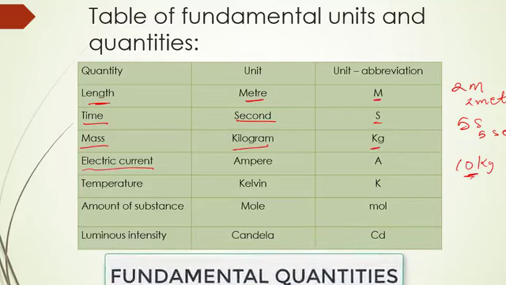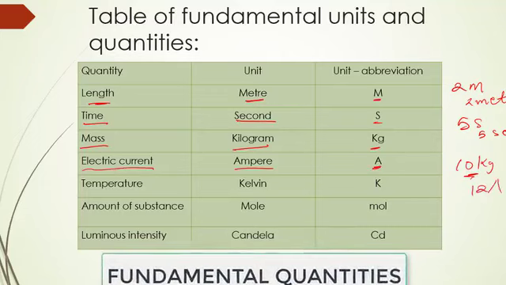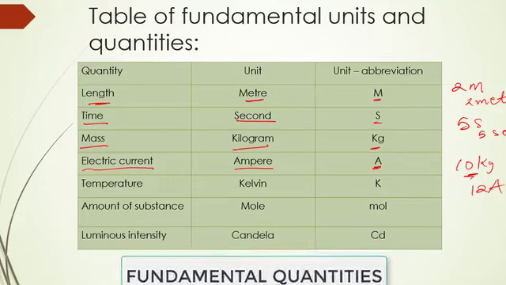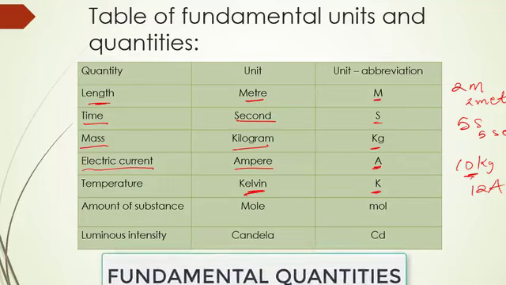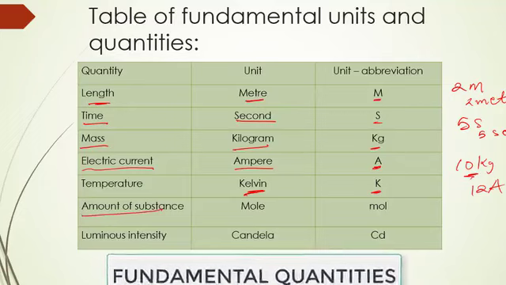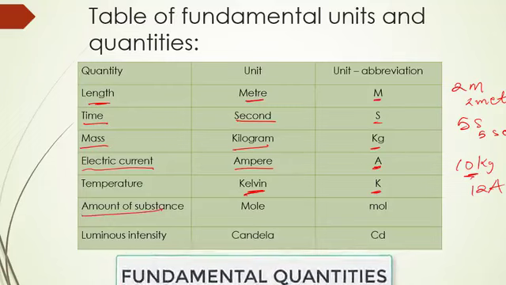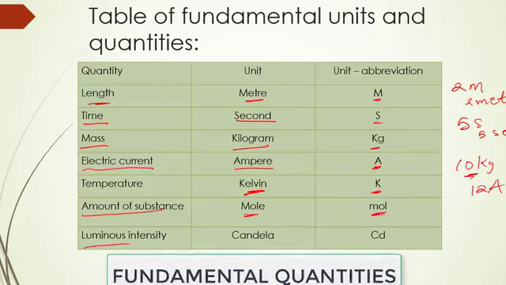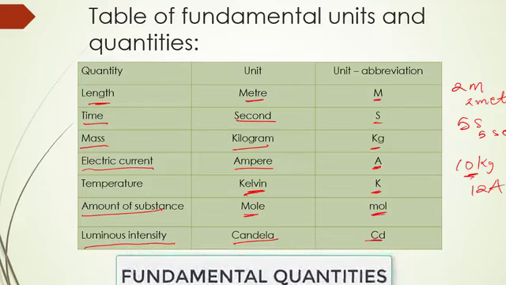And then we have electric current. Electric current is measured in ampere. And ampere is written in short form as A. If I'm to write 12A, it means 12 amperes or 12 amps. And then we have temperature. Temperature is measured in Kelvin. Kelvin is written shortly as K. And then we have amount of substance, which helps us to quantify the amount of elements, atoms, molecules that make up a particular compound, and it is measured in mole, written in short form as mol. And then we have the last one, luminous intensity, which is measured in candela, written as cd.